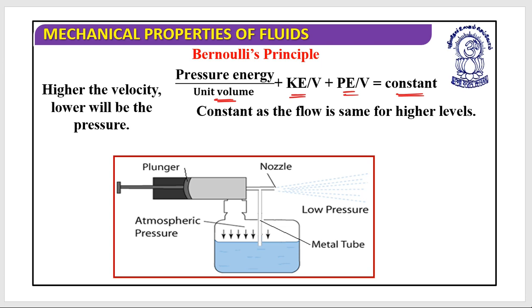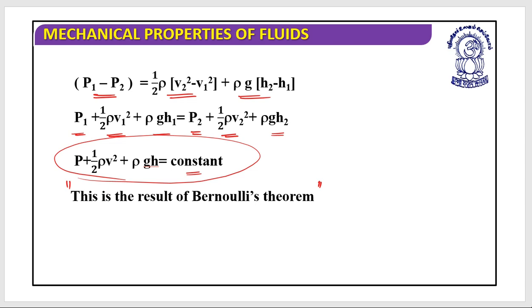I hope this is clear, that I need to remember only this thing: P plus half rho v square plus rho g h is equal to constant. If I know this, all things will be done for sure. I hope this is clear. Is it clear? Have you noted it down? Please note it down: pressure P plus half rho v square plus rho g h is equal to constant.